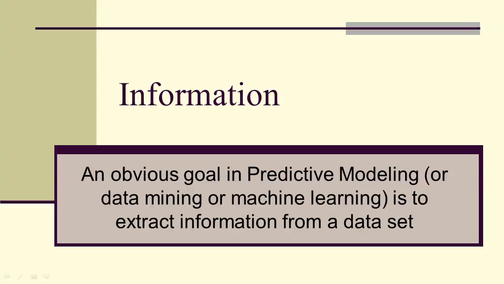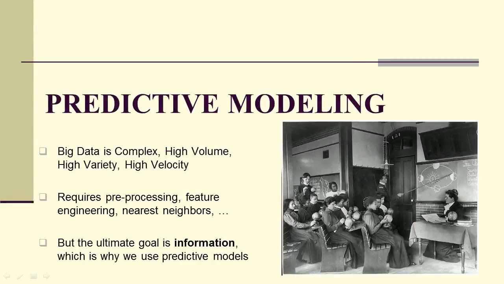Information. The obvious goal is to extract information from a data set. We're going to be looking at predictive modeling. We've seen big data is complex, high volume, high variety, high velocity, and requires pre-processing, feature engineering, and nearest neighbors. But ultimately, we want to get information, and we'll get that from predictive models.